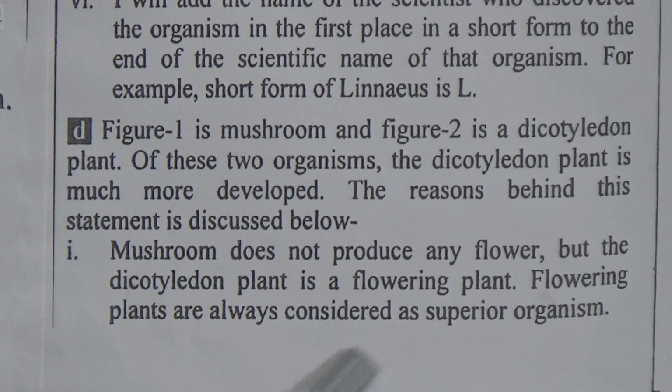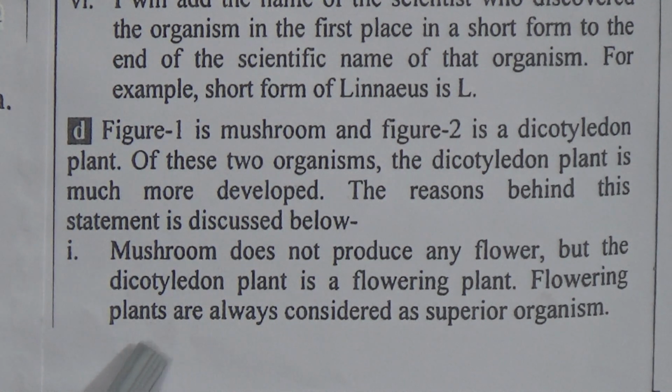And second one, you can write like this: mushroom cannot produce its own food, but the plant can produce its own food via photosynthesis. When I discussed the figure, I told you that fungi don't have chlorophyll, so they can't make their own food. For that they are parasitic or saprophytic. They depend on other organisms for their food.